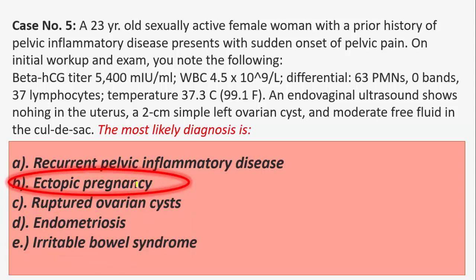So we see that with her prior history of PID, her chances of tubal damage are significantly elevated. Since she is pregnant with an HCG titer over 2000 international units, an intrauterine gestational sac should have been seen on the endovaginal ultrasound. But the ultrasound shows nothing in the uterus. With the moderate amount of free fluid in the cul-de-sac along with the pelvic pain and normal white count and temperature, the index of suspicion for an ectopic pregnancy must be high.